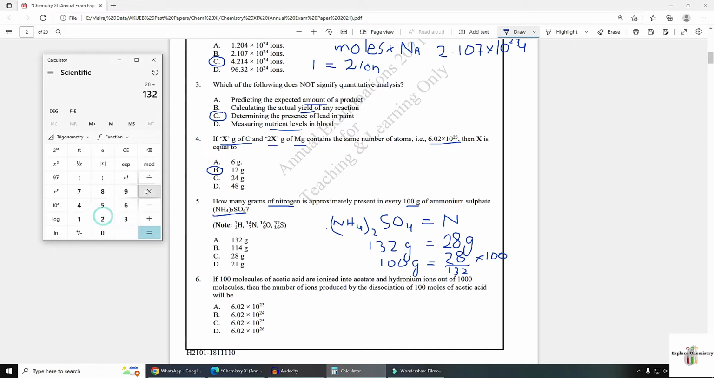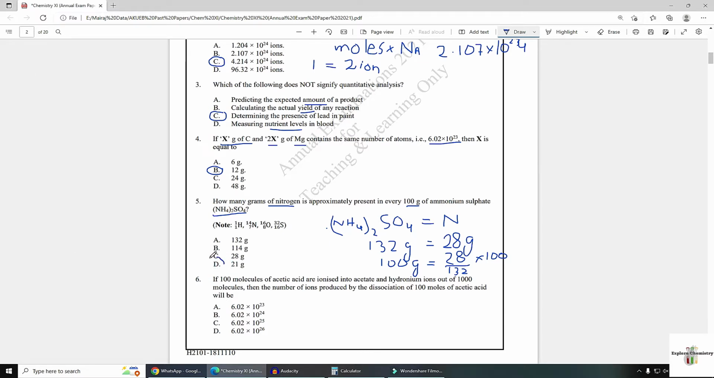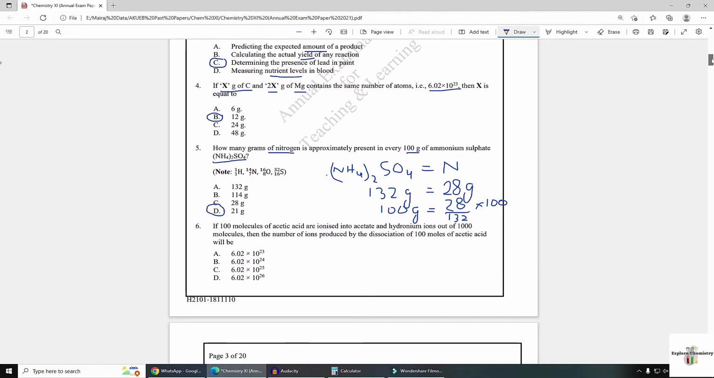28 divided by 132 multiplied by 100, so your answer is 21.2121, which means option D. This is the correct answer. It is the closest answer.